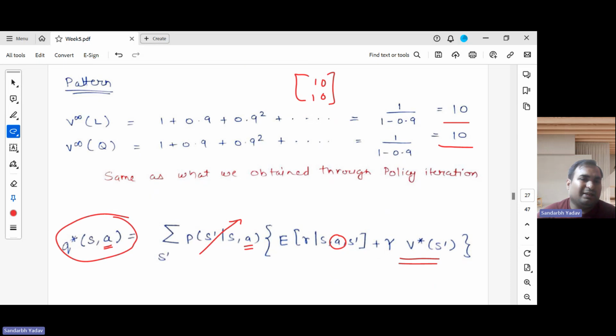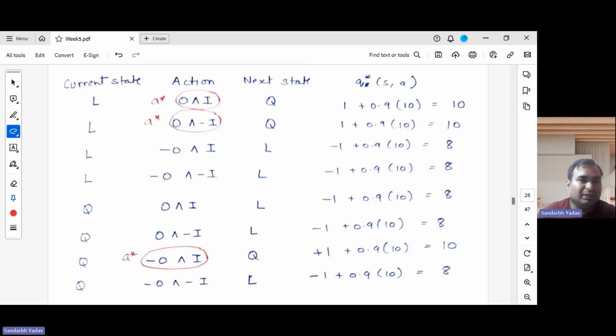Because we are either way moving to just one state, this probability will be one for exactly one state and zero for the other. So either way, we have only two states. Basically it's one for one state and zero for the other state. These are the possible combinations of Q values, so S, A, this is the Q value pair.